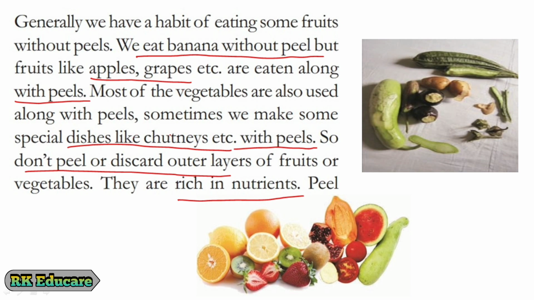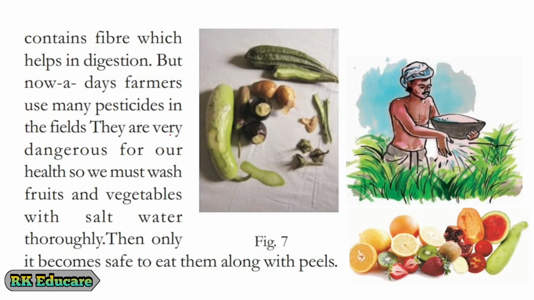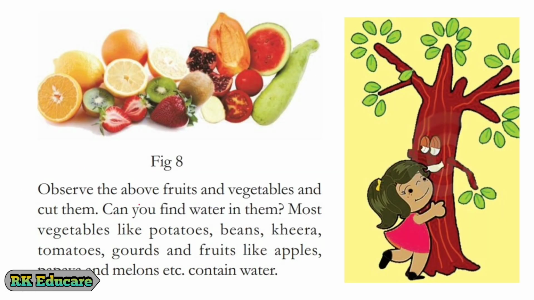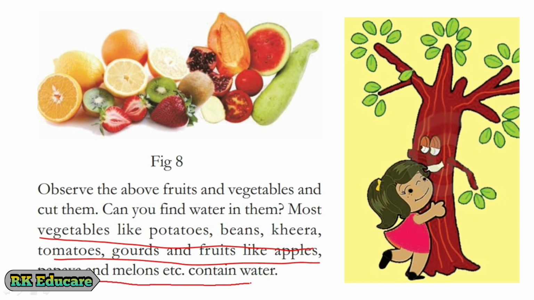Fibers help in digestion. Though we eat fruits or vegetables with peels, we have to wash them with salt water thoroughly, because nowadays farmers are applying different types of pesticides on their fields. They are dangerous for our health if we do not wash them clearly. Most of the fruits and vegetables contain water. Vegetables like potatoes, beans, tomatoes, gourds, and fruits like apples, papaya, melons contain water. Water helps in easy digestion.